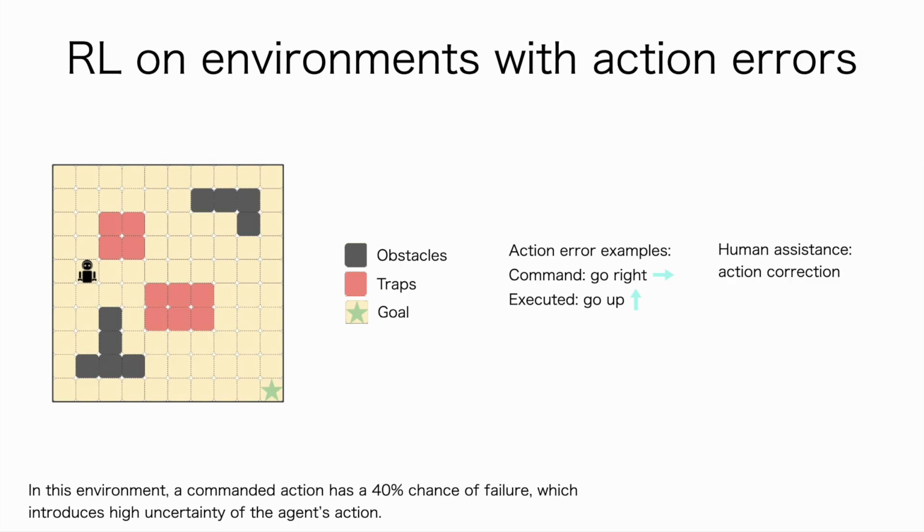For example, in this environment, we add stochasticity in the transition function using action errors. For each commanded action, there is a 40% chance that a wrong action is executed. There are also several traps in this environment, so action errors can result in states with negative rewards and end the episode. These emulate action errors that can result in unrecoverable failures during robot deployment.